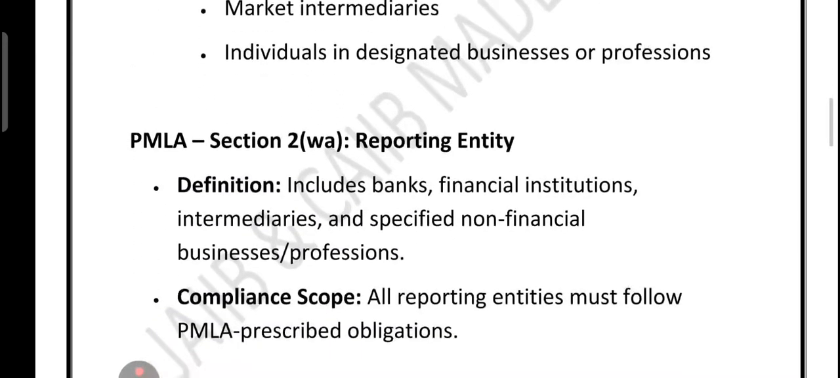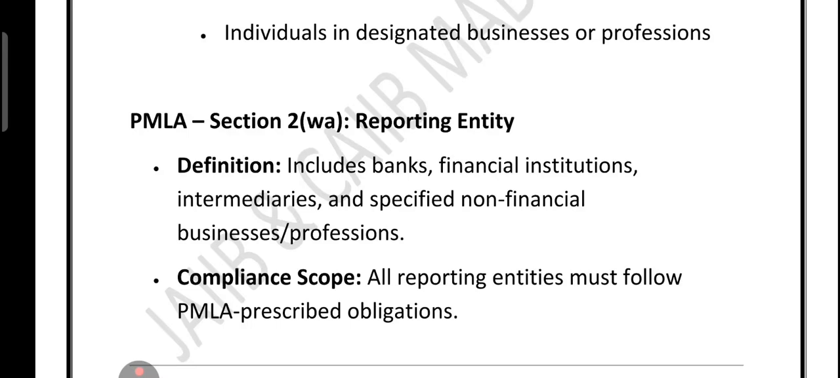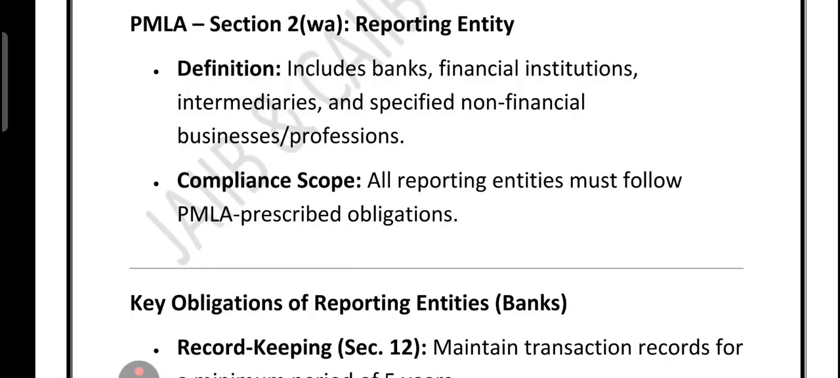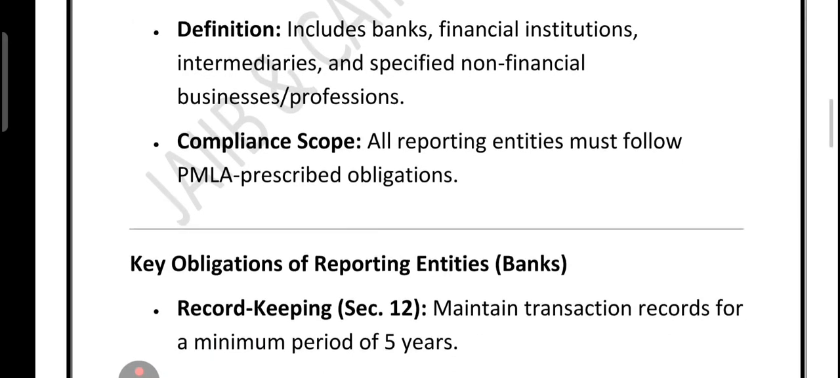Now friends, what is Section 2 under sub-section (wa)? Let's look at it. This section, as I told you already, includes banks, financial institutions, intermediaries, and specified non-financial businesses.